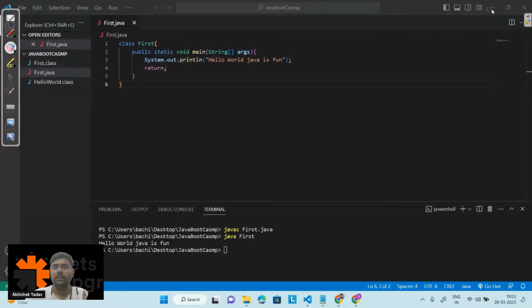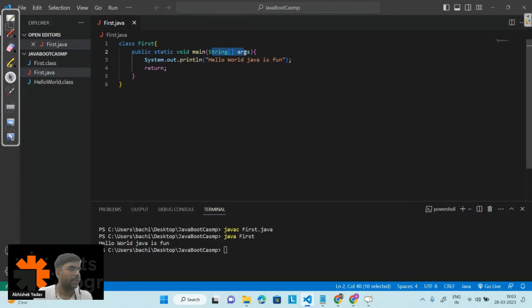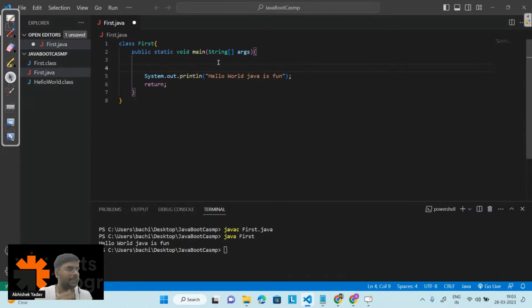Okay. So what is this String args? This String args is a command line argument. Let's try to print this command line argument. This is an array. This is the syntax of an array. And what is this array? We will be discussing the array in the upcoming session, right?